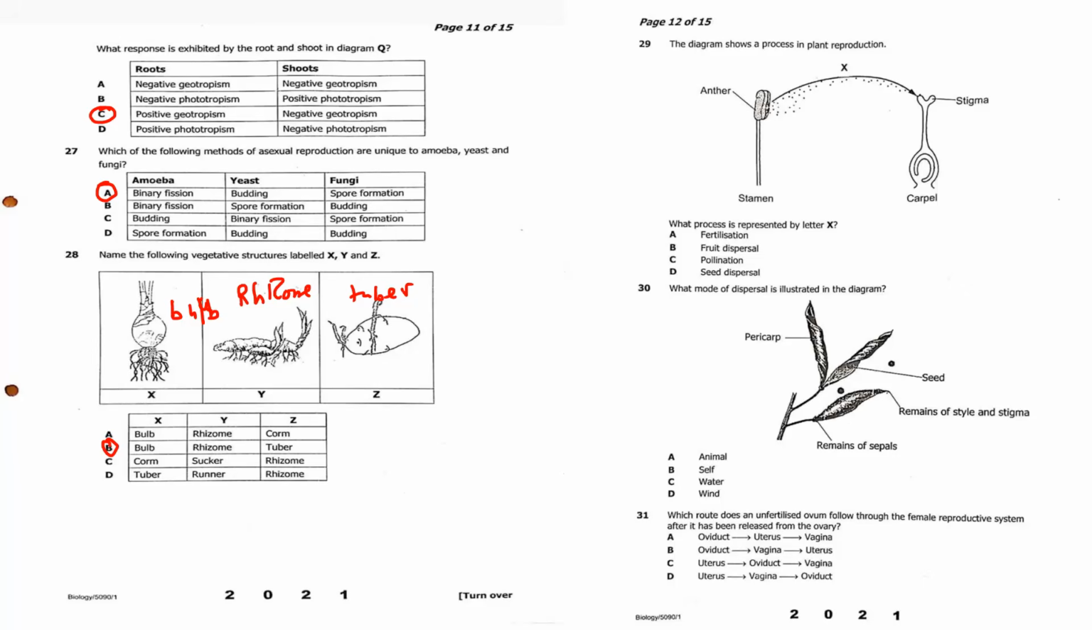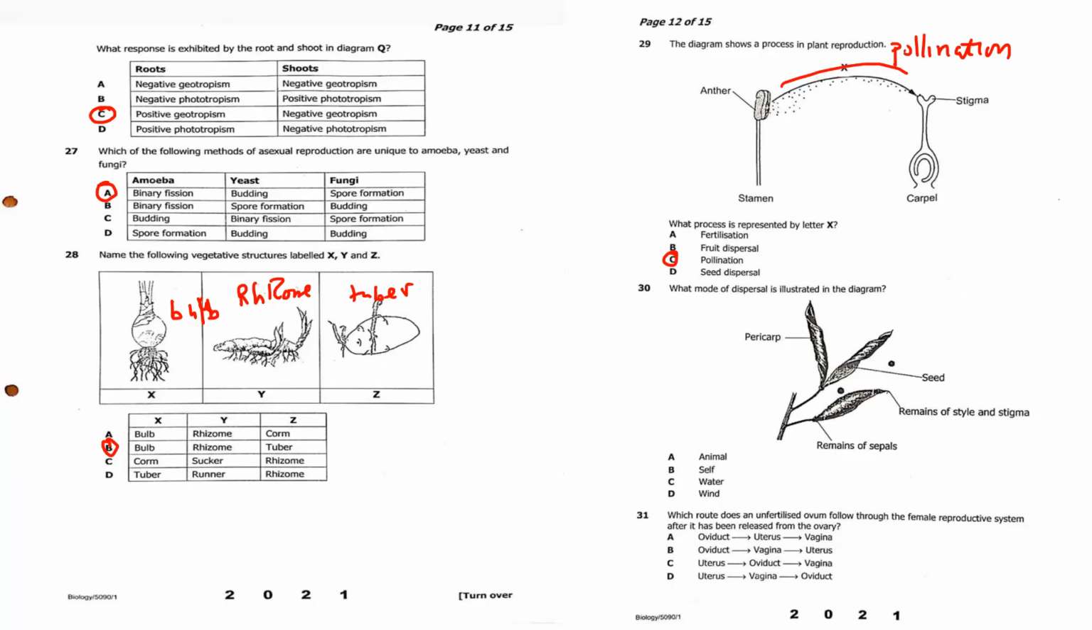Then let us proceed to question 29. The diagram below shows a process in reproduction. What process is represented by X? So this is pollination, just a transfer of pollen grains. The answer is C. That's up to question 30.